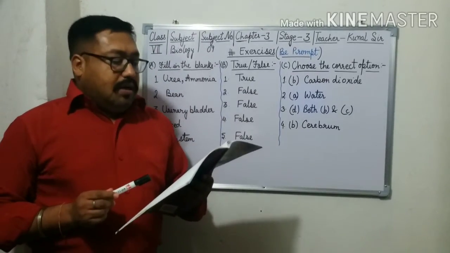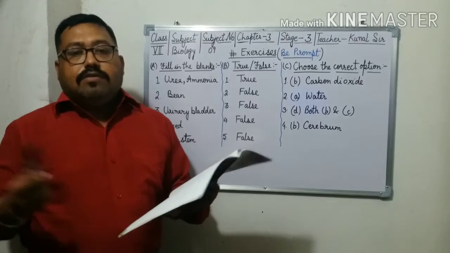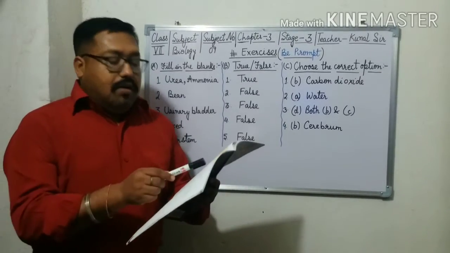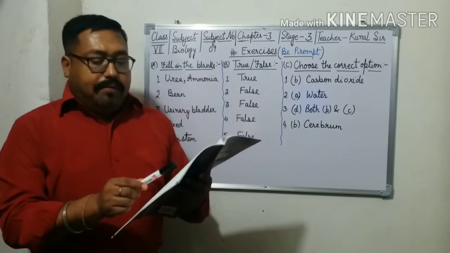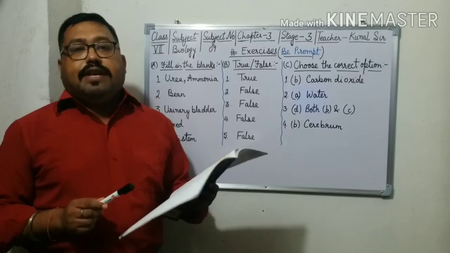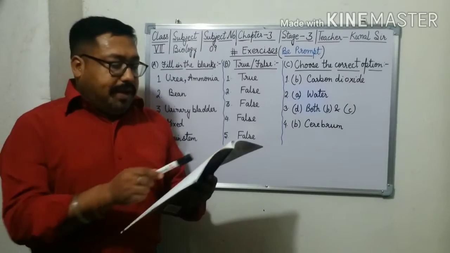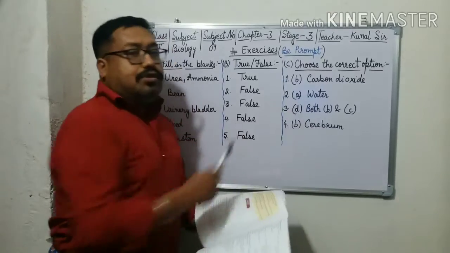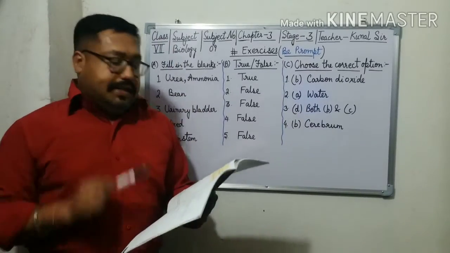Second question: sweat consists mainly of what? A is water, B salt, C urea, D uric acid. What is the main thing in sweat? Yes, water, so option A is right.